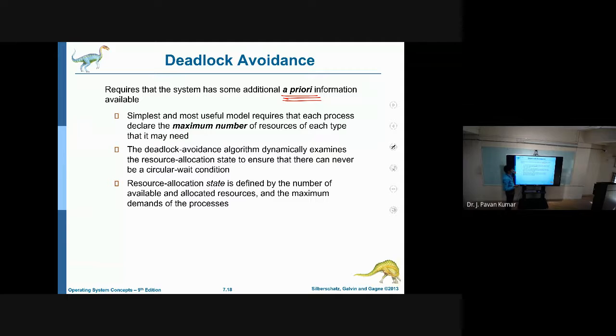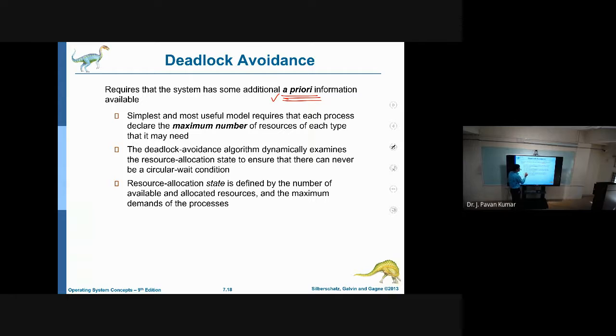For example, if a printer is needed, how much time you want it is a priori information. Suppose I want to access data from an external hard disk, how much data you want to access, or how much time you want to store data, that can be considered a priori information.